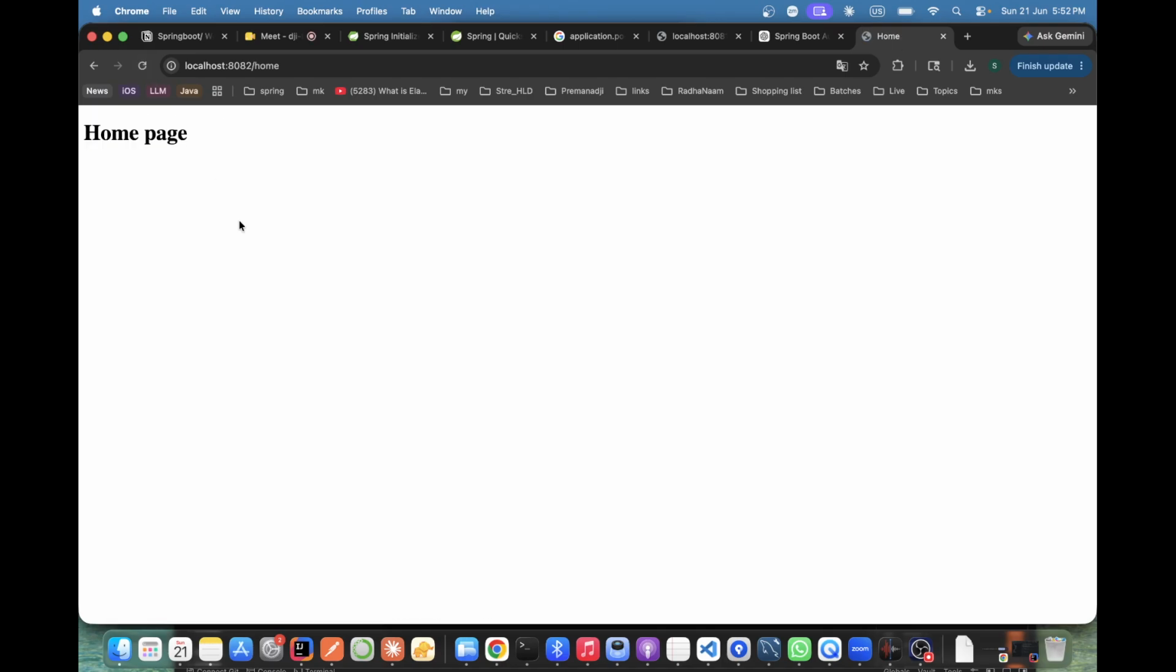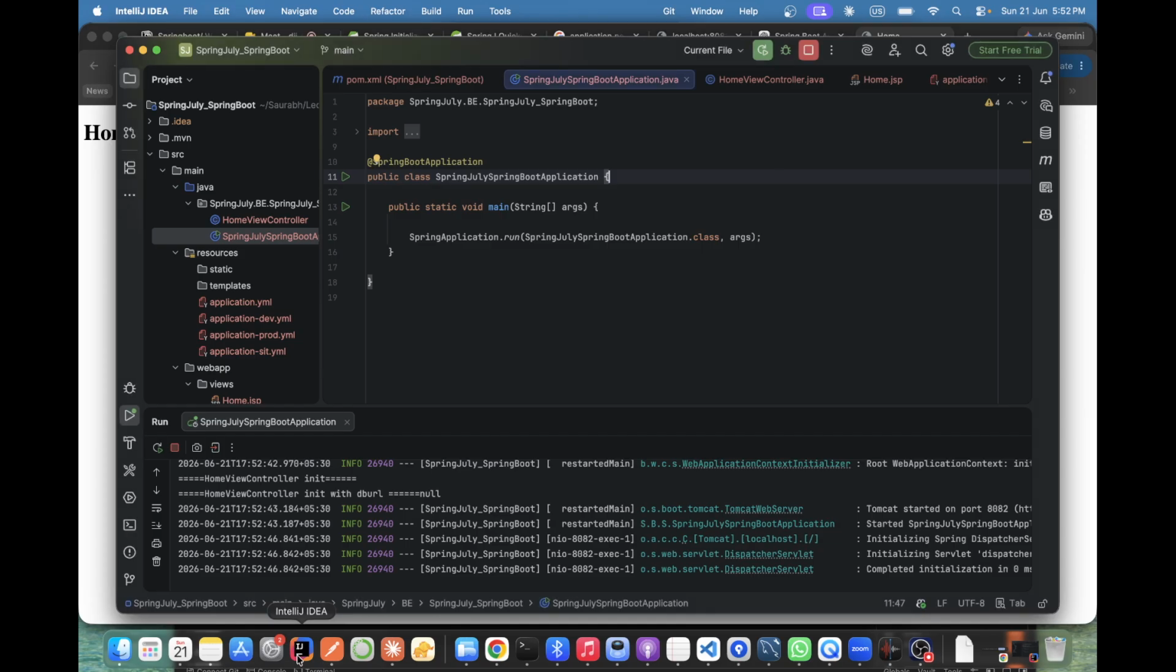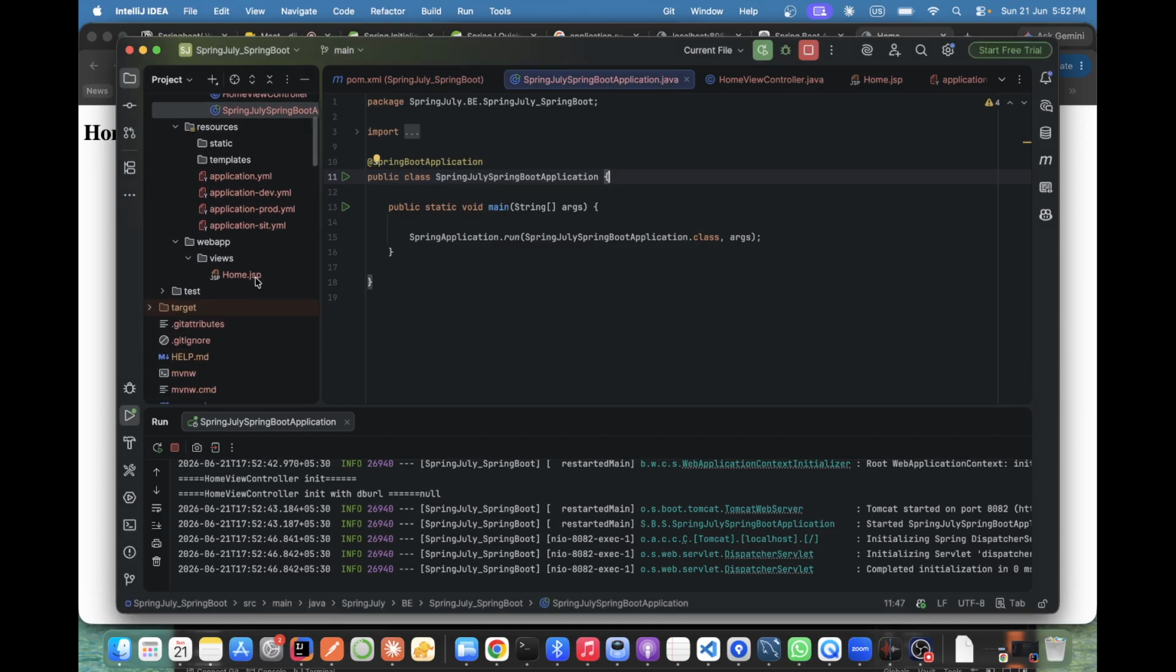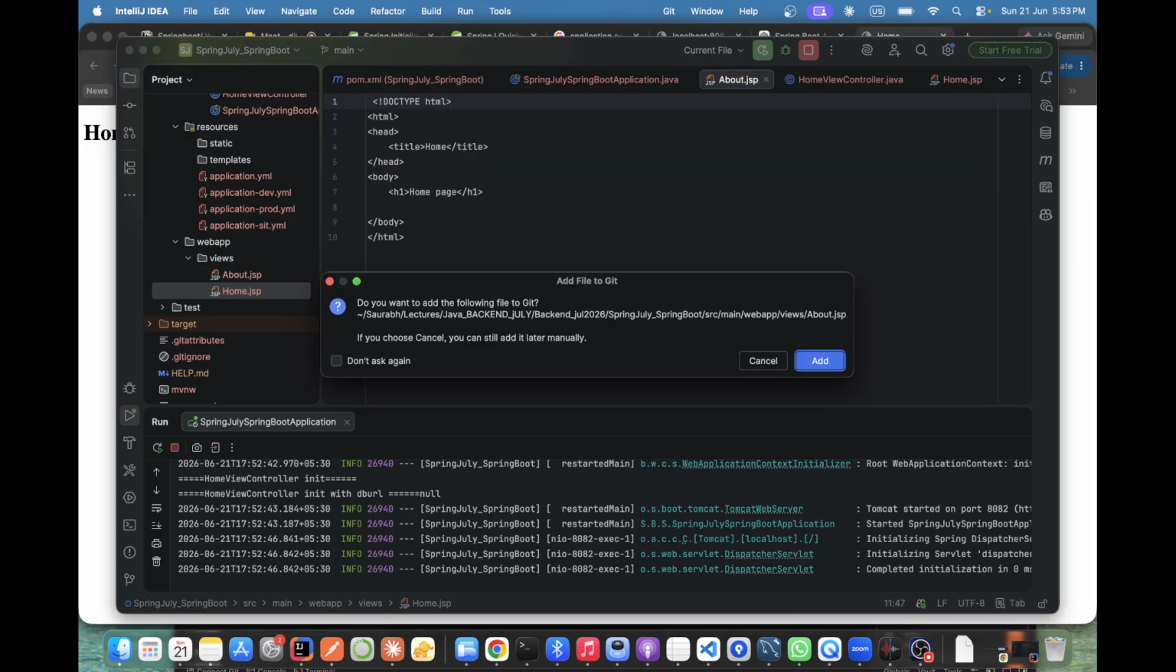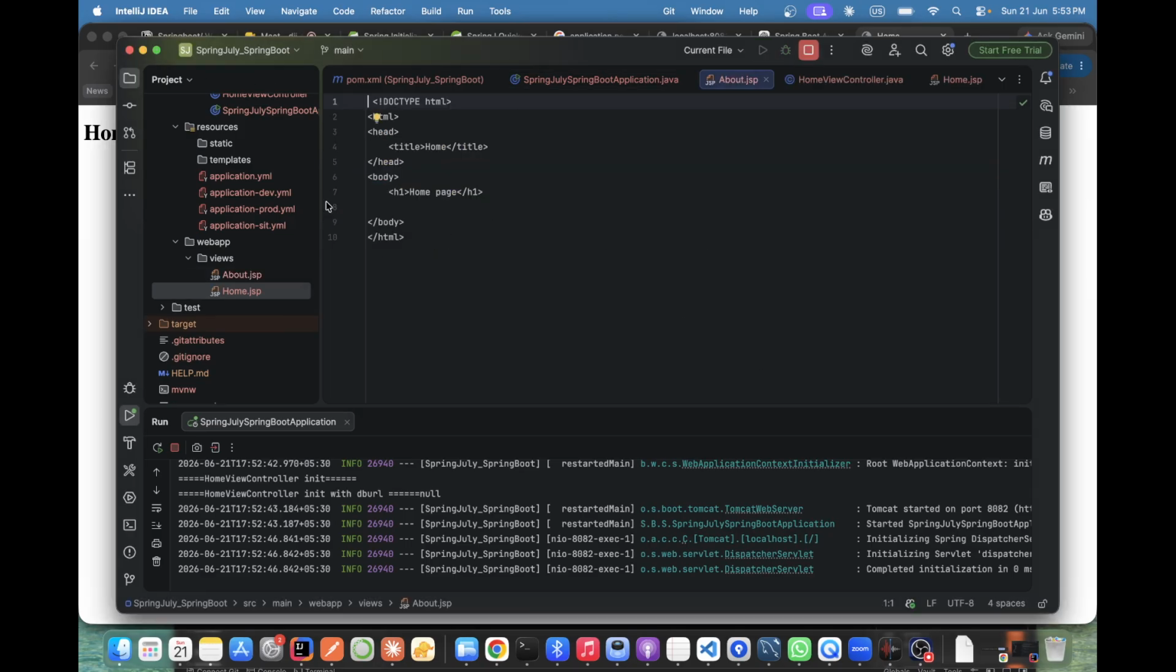Okay? Yeah, it's working now. Finally we achieved the solution. And now not only this, you can create multiple pages as well. Suppose I need to create an about page. Now you can create a web view. Correct? Now you are a web developer.